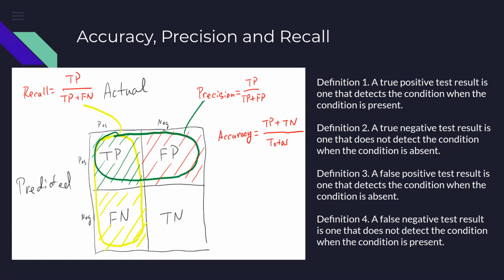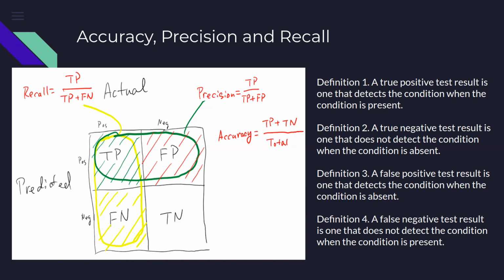So then four types of scenarios emerge. A person has the condition, and the test says that yes, the person has the condition. It means that the reality and my test result both are the same. Those cases will be called true positive. It means that my test result is showing positive, and that result is true. Another situation would be that my test result is saying that it is negative, and that result is true. It means that my test result shows that this person does not have COVID, and he actually does not have COVID. That would be true negative.